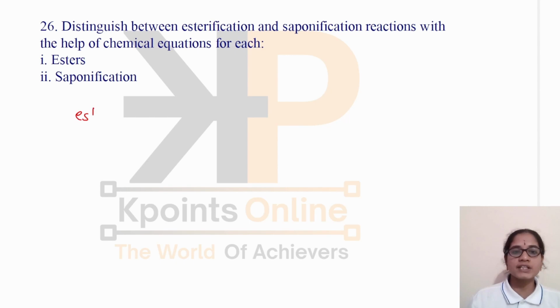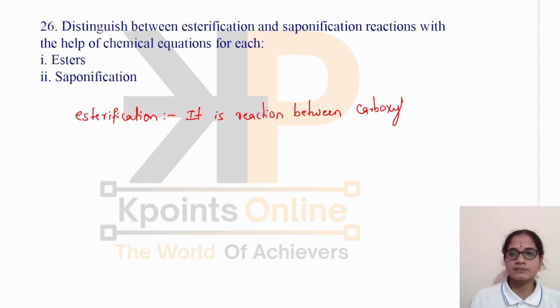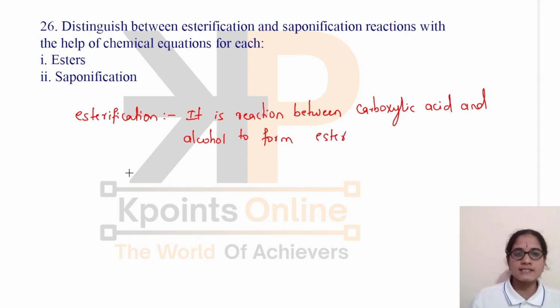What is esterification? It is a reaction between carboxylic acid and alcohol to form ester. And they have also asked to write the chemical equation. Yes.